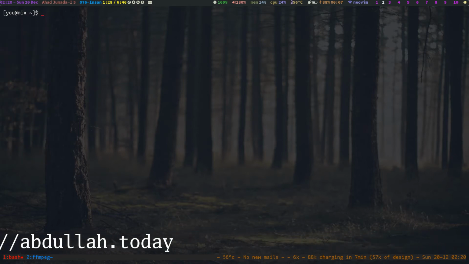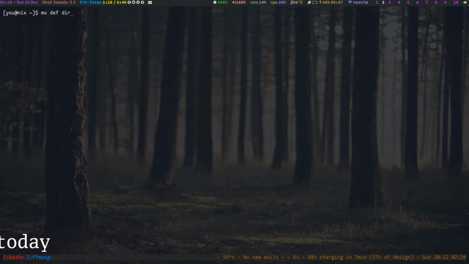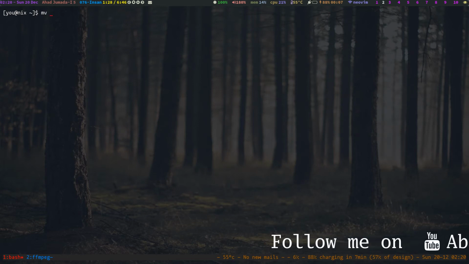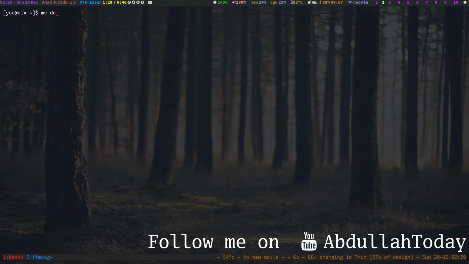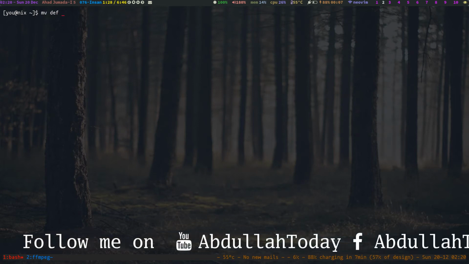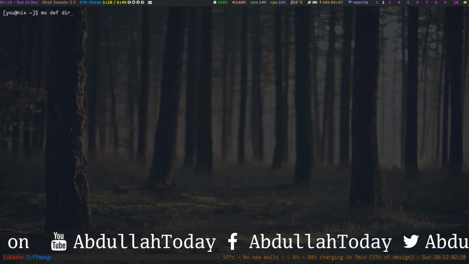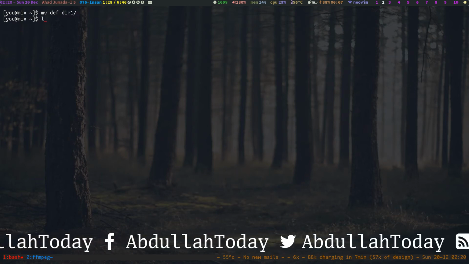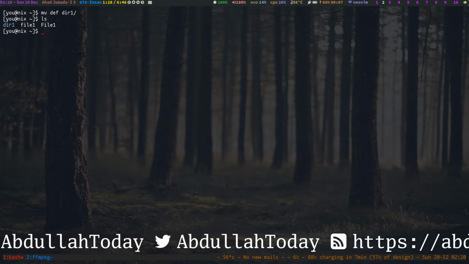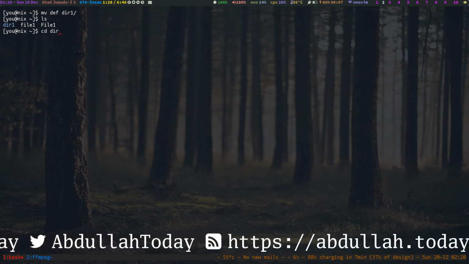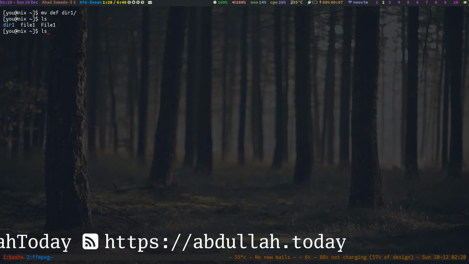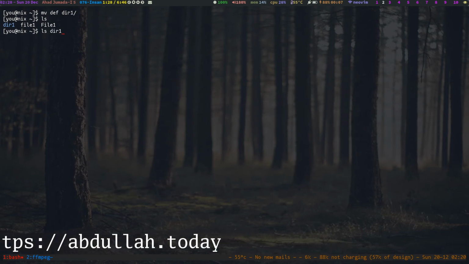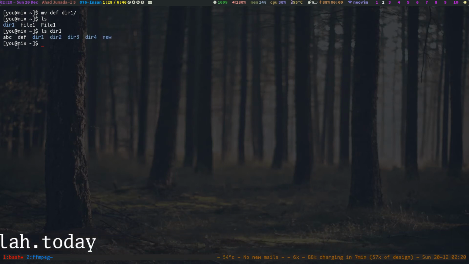So let's move it to directory1. The command would be mv, the file you want to move, in this case def, and we want to move it into directory1. Here you can see there is no def file now, and let's check inside directory1. Here you can see the def file is there.